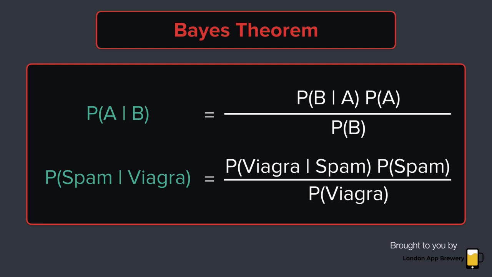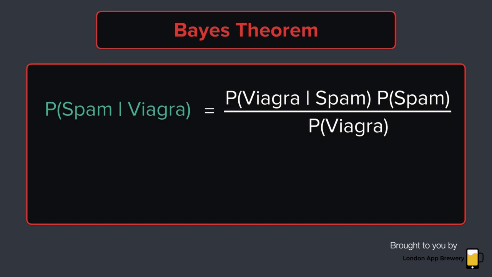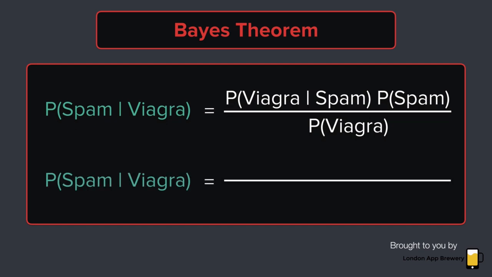Let's tackle one term at a time, starting with the probability of spam. We've actually already discussed this. We figured out how common spam emails were. This was 55% in 2017, if you remember. So let's plug that number in here, 0.55.